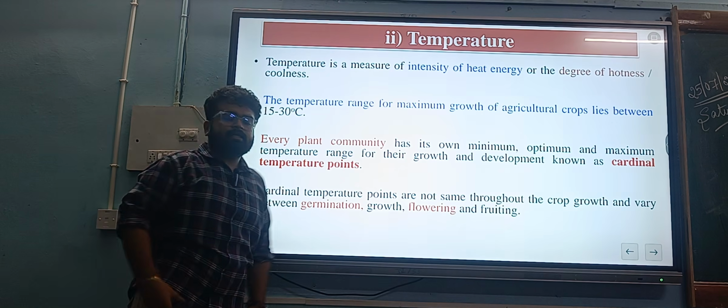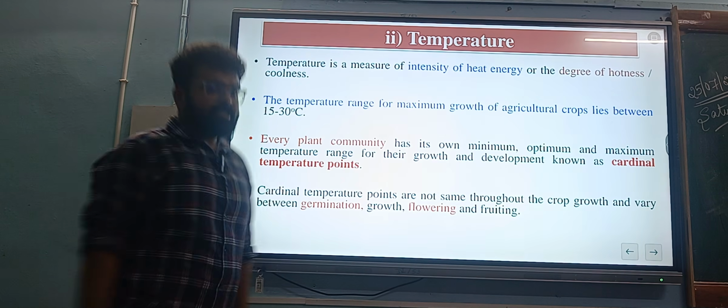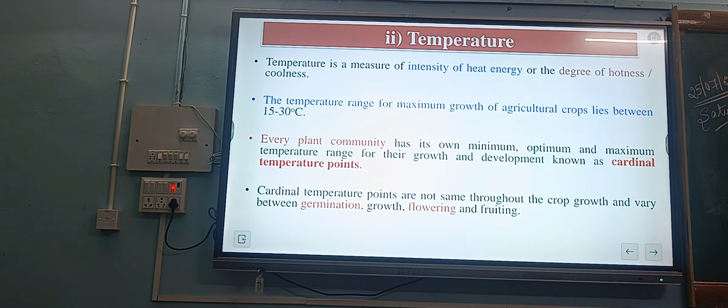The second factor is temperature. Temperature is a measure of the intensity of heat energy, or the degree of hotness or coolness. The temperature range for maximum growth of agricultural crops lies between 15 and 30 degrees centigrade. Every plant community has its own minimum, optimum and maximum temperature.